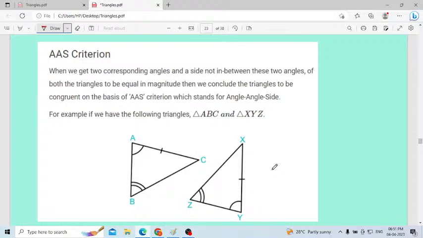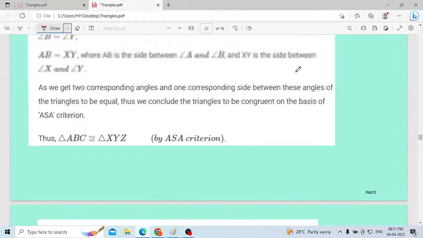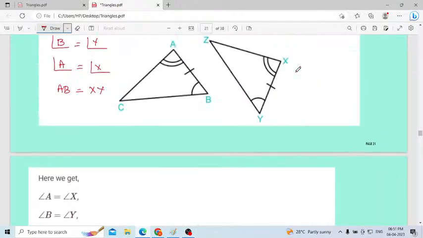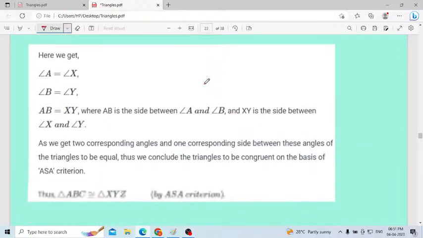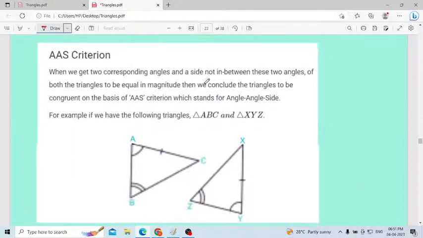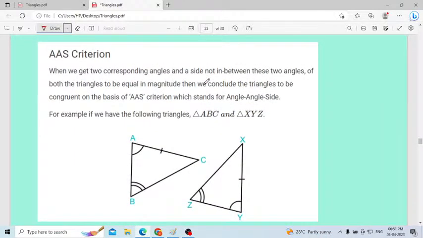It will be easy. AAS criteria means angle angle side. Two angles are equal and one side. Okay, when we get two corresponding angles and a side not in between the two angles. Before, the side was in between the angles, but here the side is not in between the angles, different.